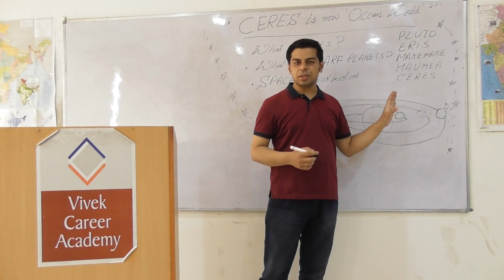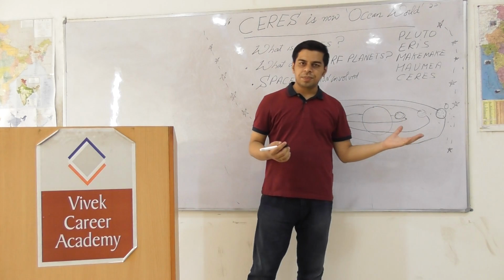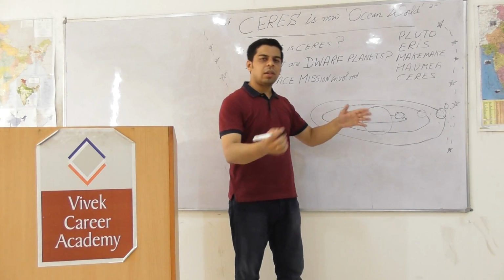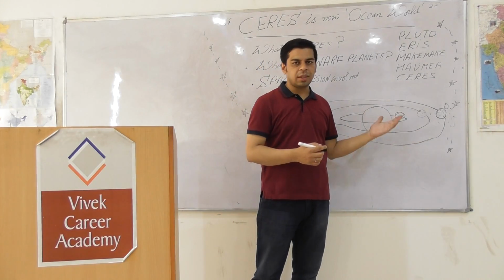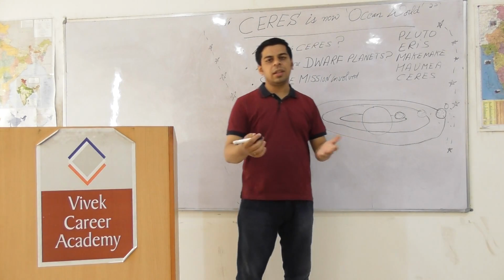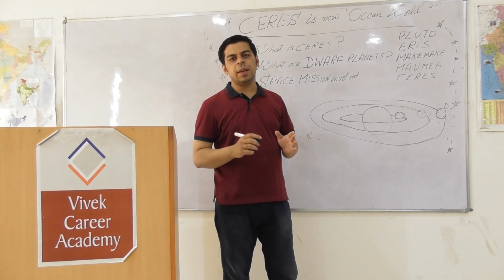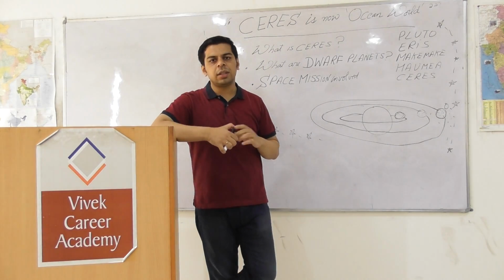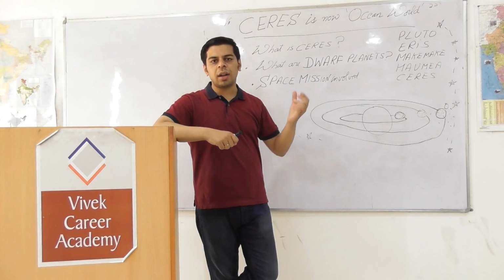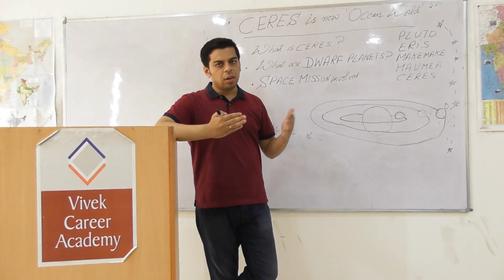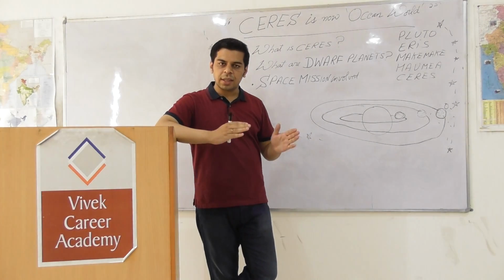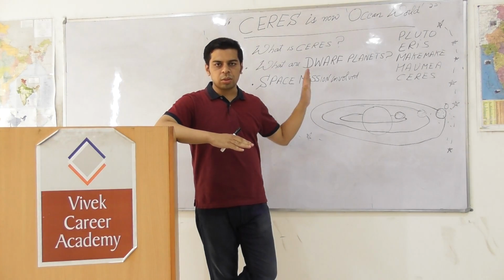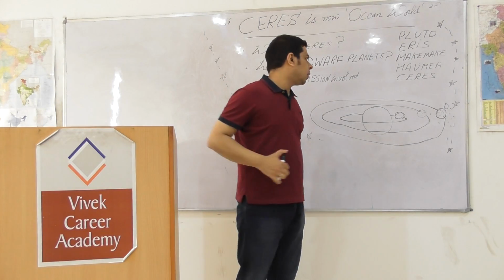They are revolving around the sun. They don't have their own satellite, or they are not themselves the satellite of some other planet, and they do not have a clear neighborhood. So these are the themes in which a statement-based question can be framed by UPSC, and it might say which of the following are conditions or not a condition for a body to be classified as a dwarf planet. So make sure you are thorough with these 4 themes.